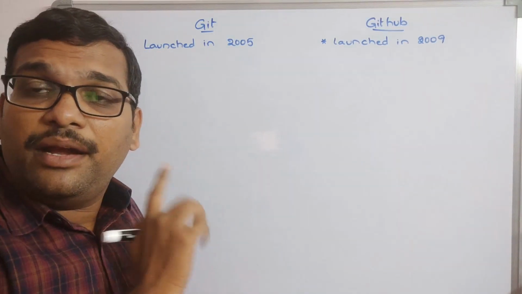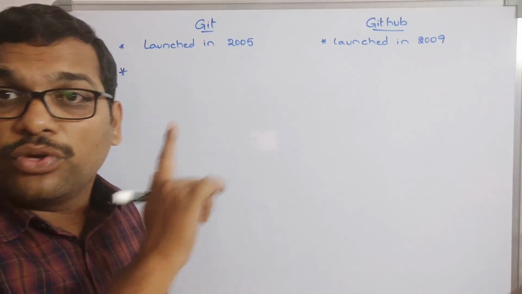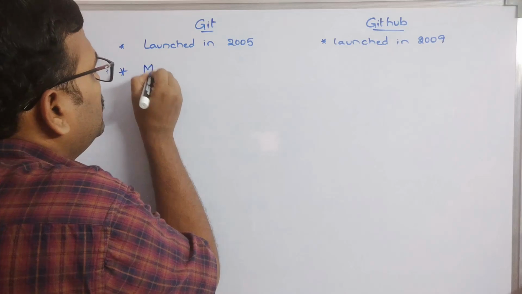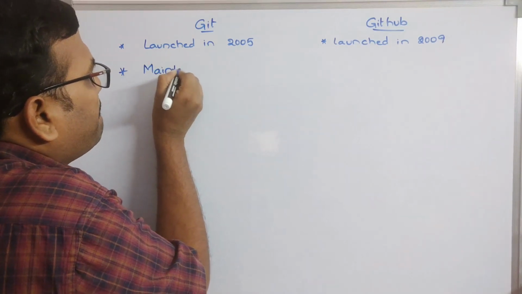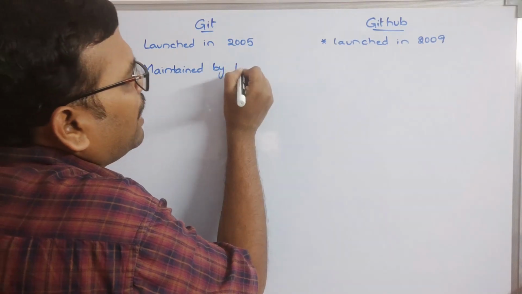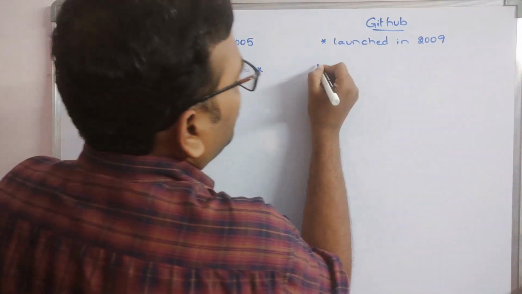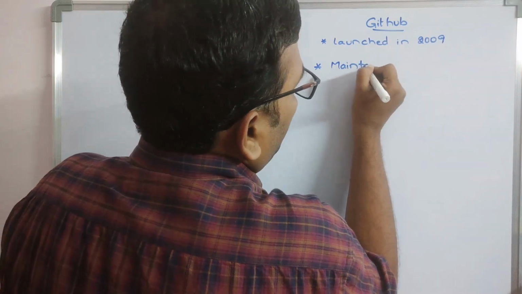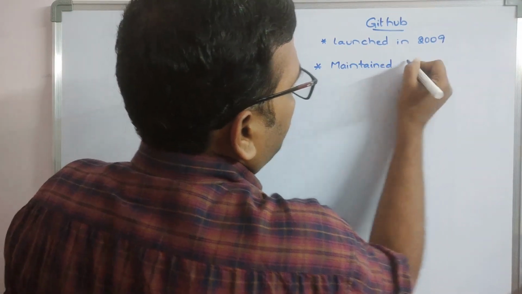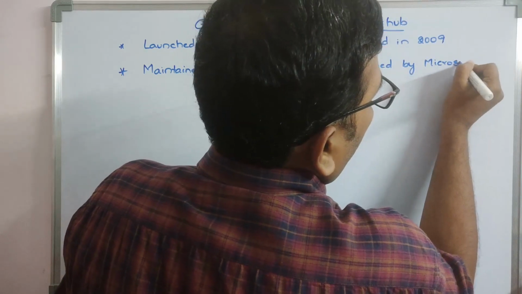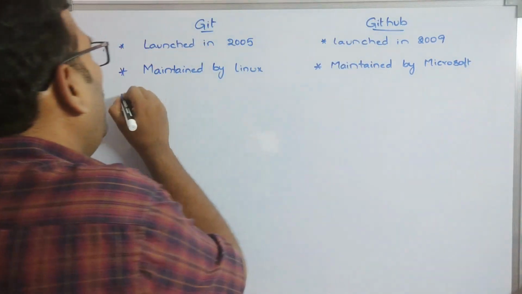Git is maintained by the Linux environment, or it is owned by Linux, and GitHub is maintained by Microsoft.